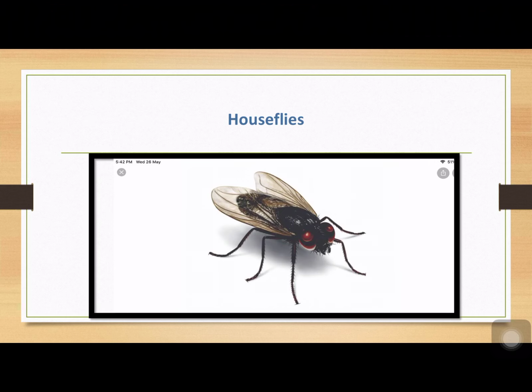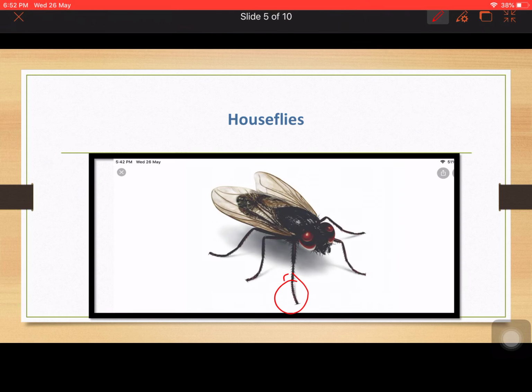Now we can see here that these legs are all sticky legs. They go and sit on the dirty places, and they pick up the filth and the pathogens from the dirty places, and they come and sit on our food. That is, the food is getting spoiled. Then this mouth part, that is also, when they touch anything or sit on the pathogen or the dirty thing, the feces of a human being, they carry the dirty pathogens and they come and sit on our food. So food is infected, but we can't see that. That is microorganisms, right?